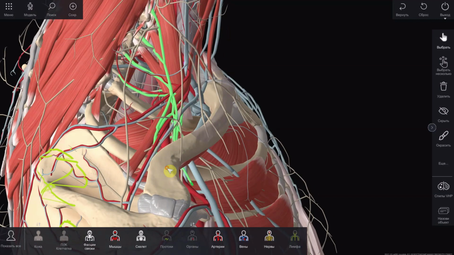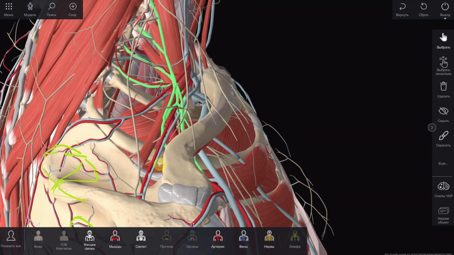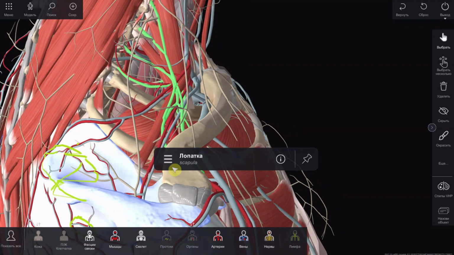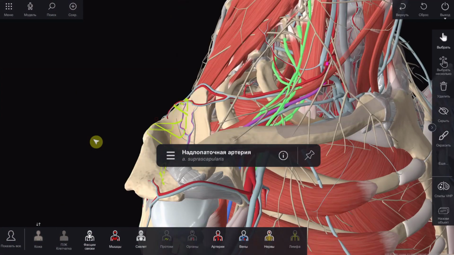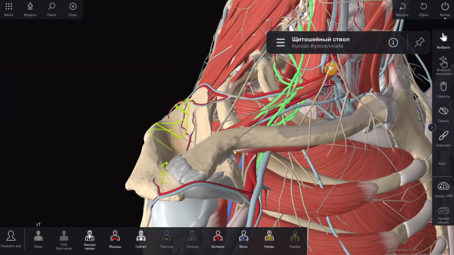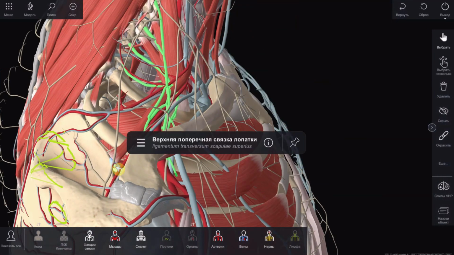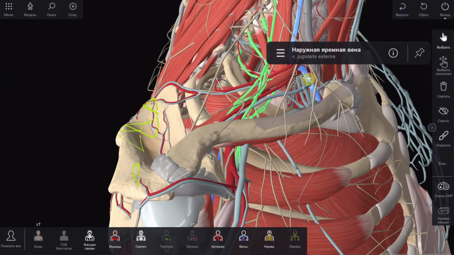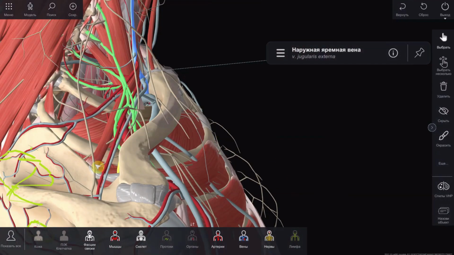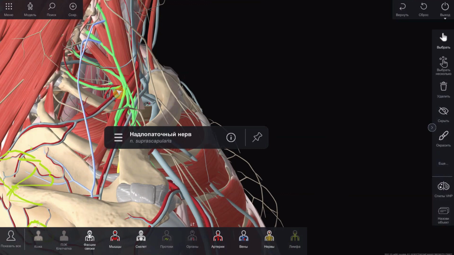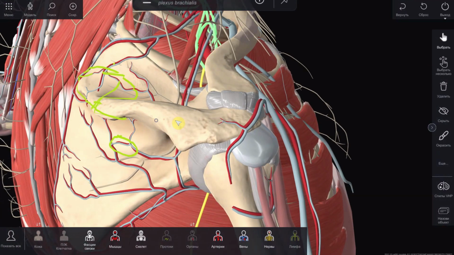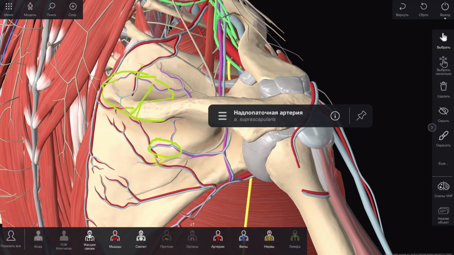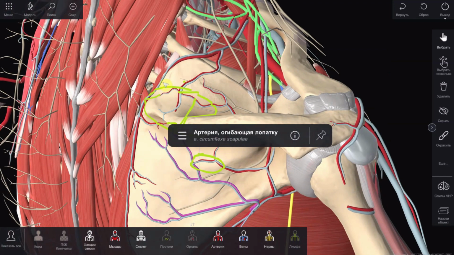The neurovascular bundle of the region emerging from the upper edge of the scapula consists of arteria, vena and nervus suprascapularis. Arteria suprascapularis departs from truncus thyrocervicalis and is directed laterally below the ligamentum transversum scapulae superius to the incisura scapulae. Vena suprascapularis accompanies arteria suprascapularis and flows into vena jugularis externa. Nervus suprascapularis departs from the supraclavicular part of plexus brachialis. It passes under ligamentum transversum scapulae superius. Arteria suprascapularis forms anastomosis with arteria circumflexa scapulae and arteria dorsalis scapulae.